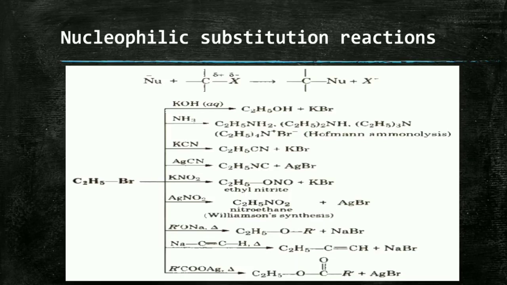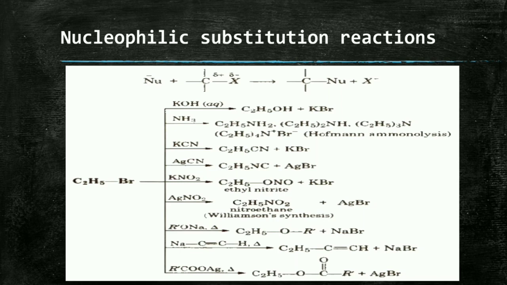Here we are going to discuss some nucleophilic substitutions. In this diagram, some reactions are given. First, nucleophile Nu minus plus carbon delta plus and X delta minus, that means carbon has a partial positive charge and halogen has a partial negative charge.